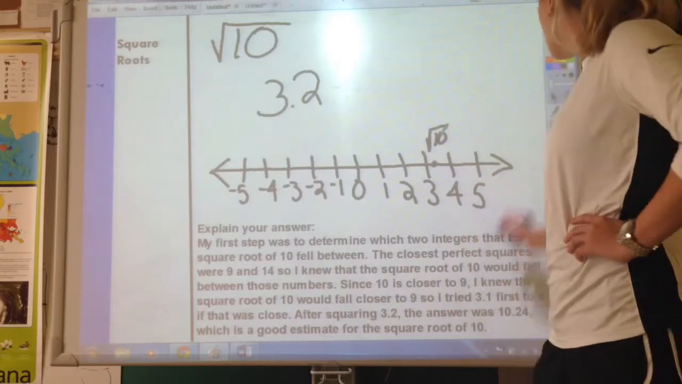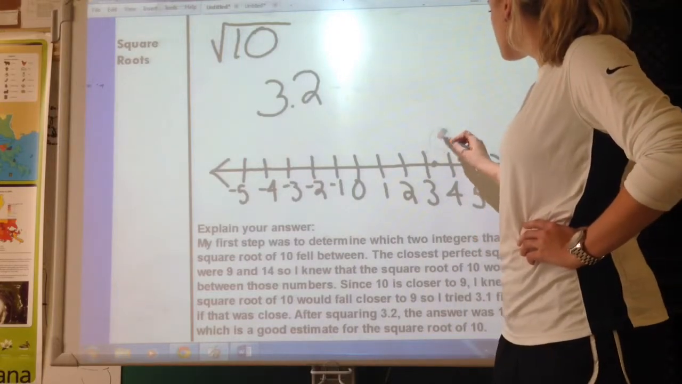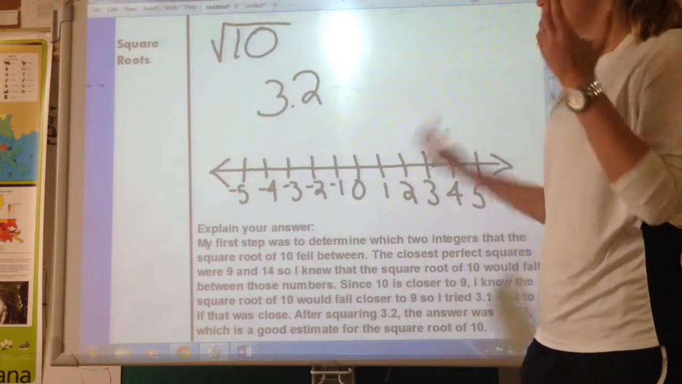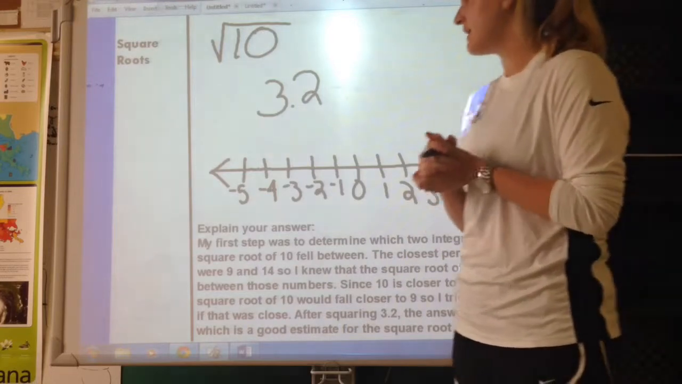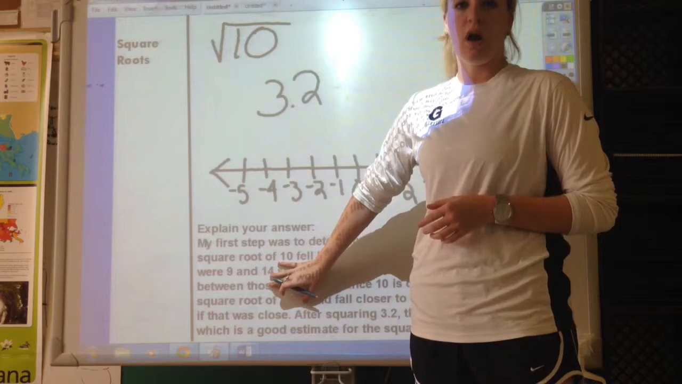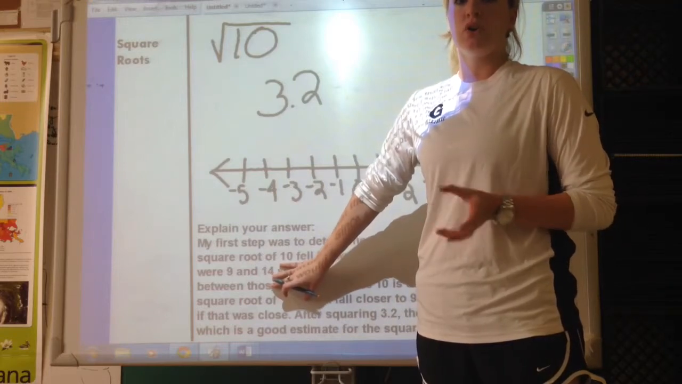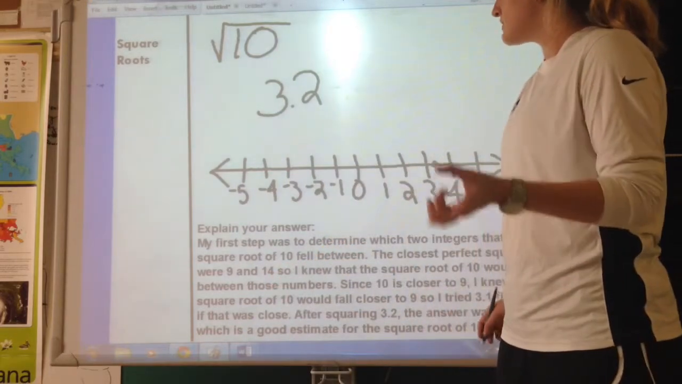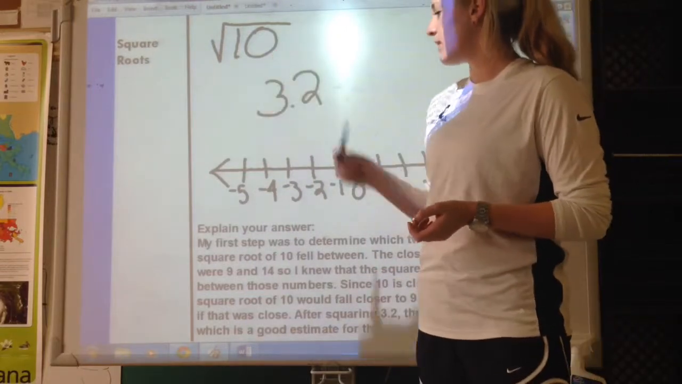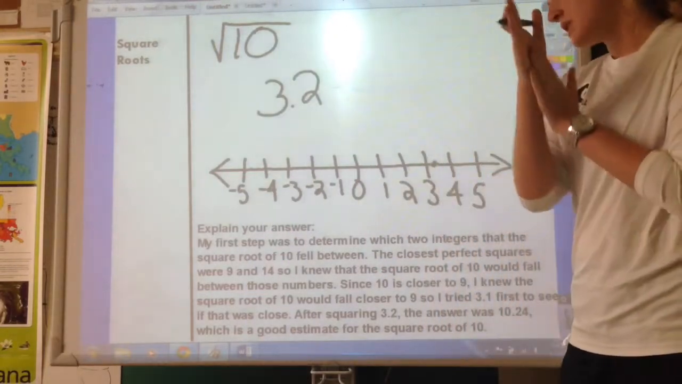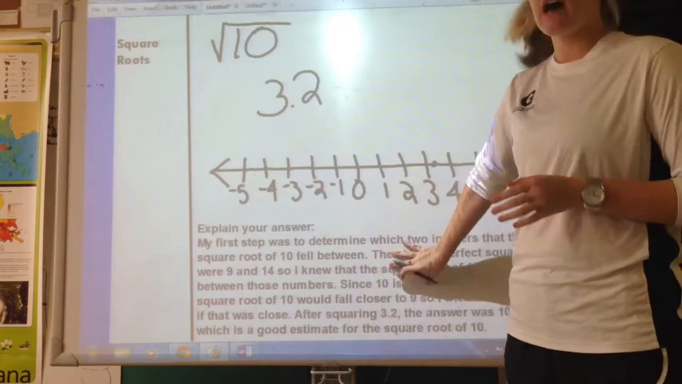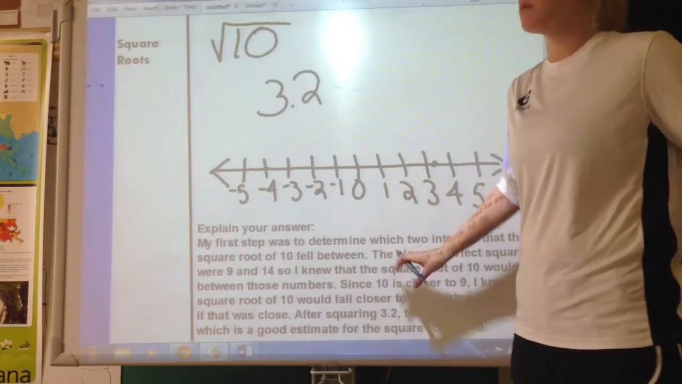And that's it. Now, on your benchmark, you're also going to have to explain your answers sometimes. So I'm going to go ahead and give you an exemplar of a good answer to how I estimated the square root of 10. So I'm just going to go ahead and read it to you. You definitely do not need to write this down. Do not write it down.